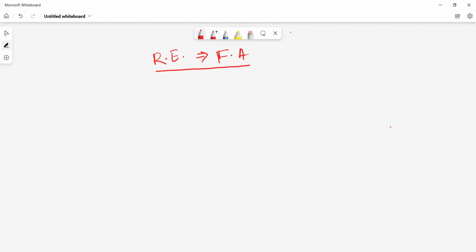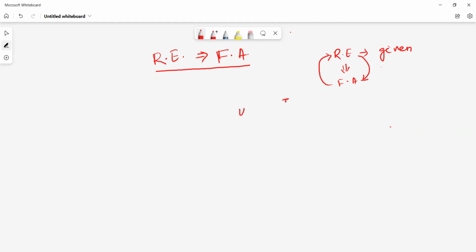In today's class, we'll discuss the construction of finite automata from a regular expression. That means if a regular expression is given, we will construct the finite automata. In the previous class, we discussed that if a finite automata is given, we construct the regular expression. But in this class, if a regular expression is given, we'll construct the finite automata by using Thompson's construction rule.